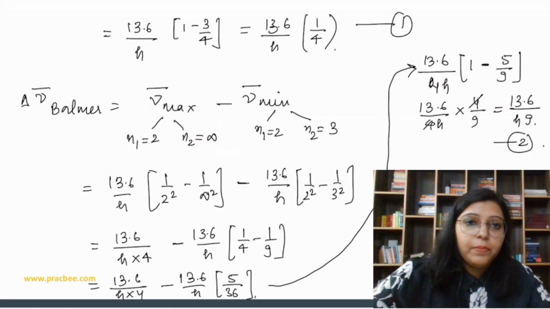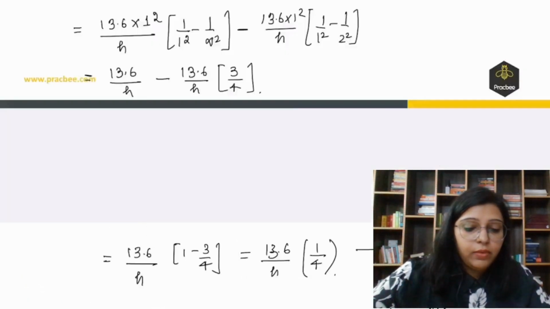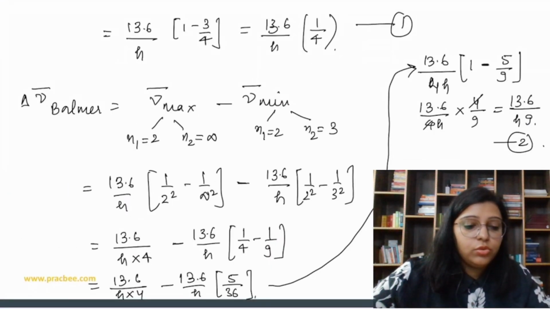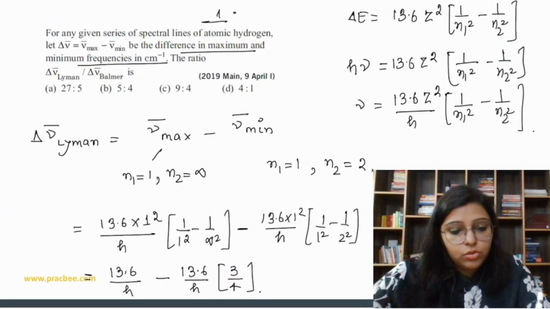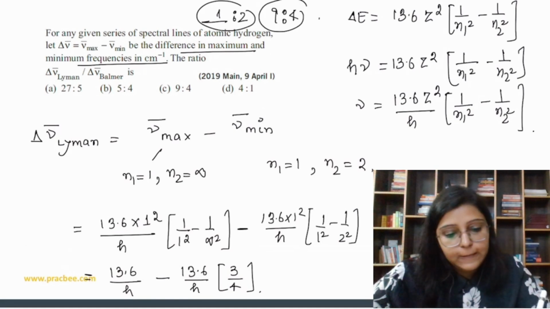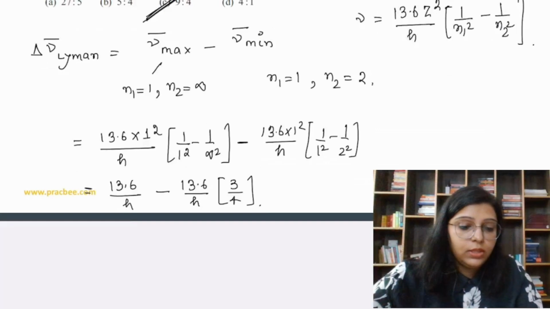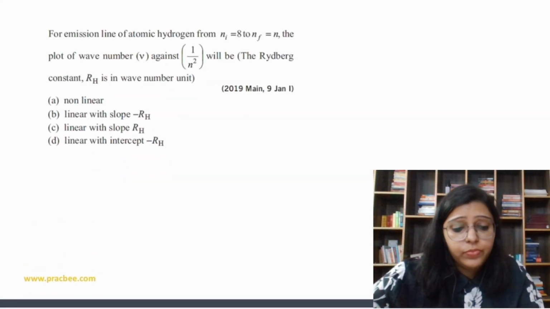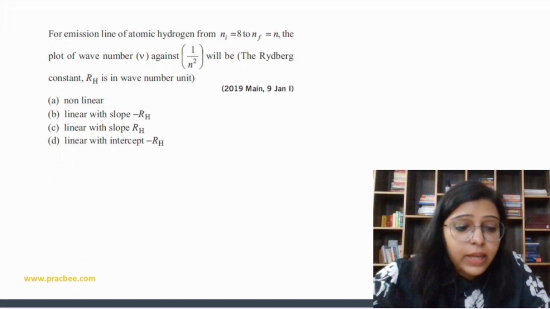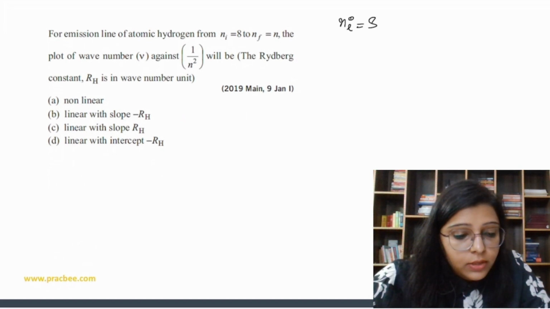अब now if we compare, मतलब 1:2 करेंगे, if I do 1:2, we get the answer equal to 9:4. So 1:2 gives us 9:4. Clear? So the answer is C. Very good. That's it. Now let's do the next question. For an emission line of atomic hydrogen, n initial is 8, and n final is n.